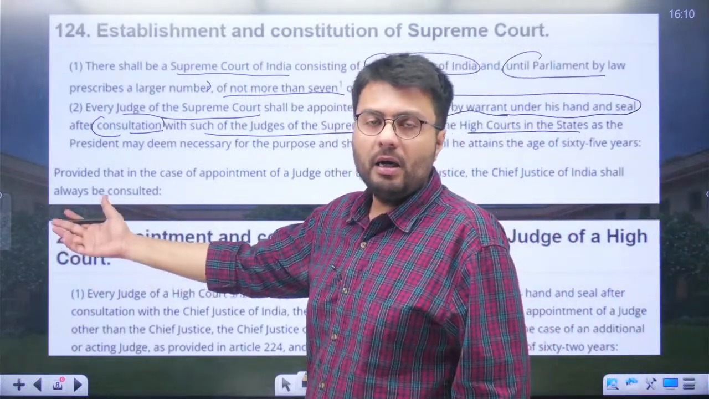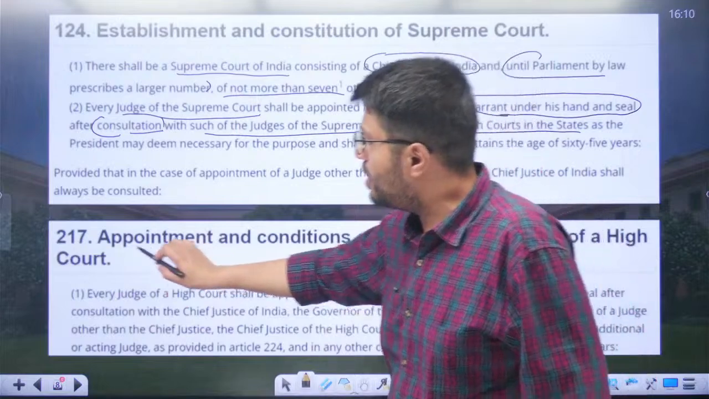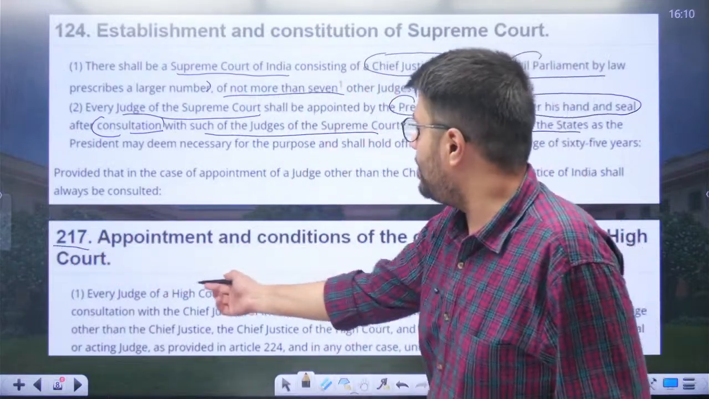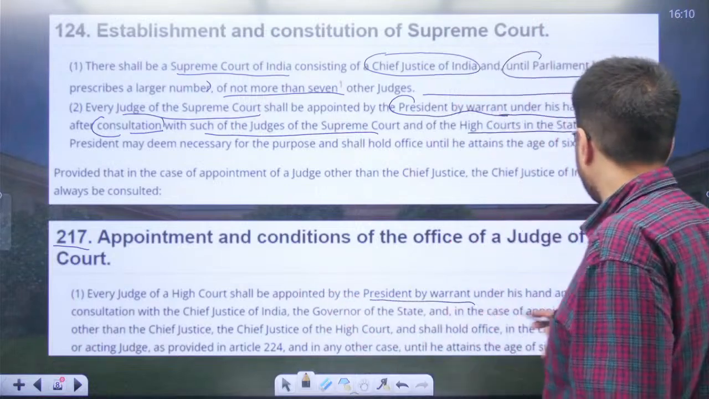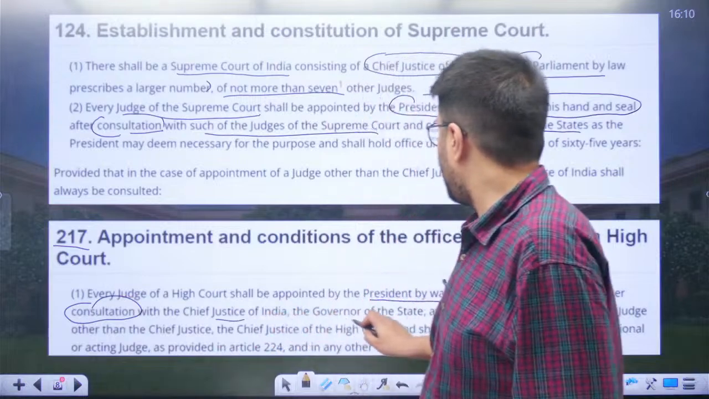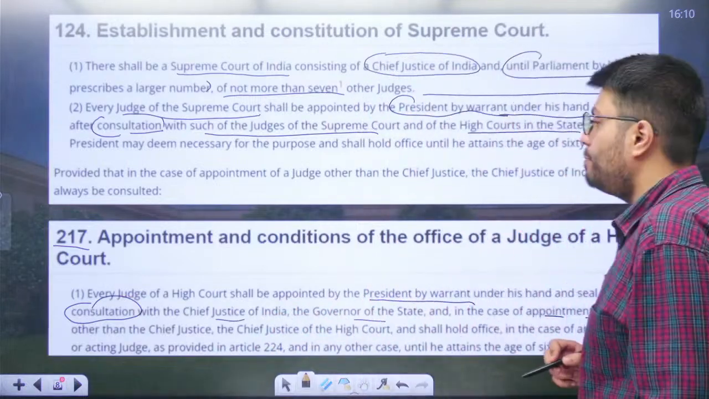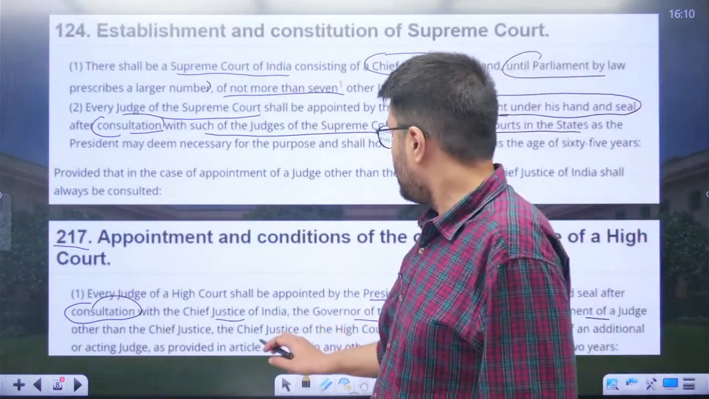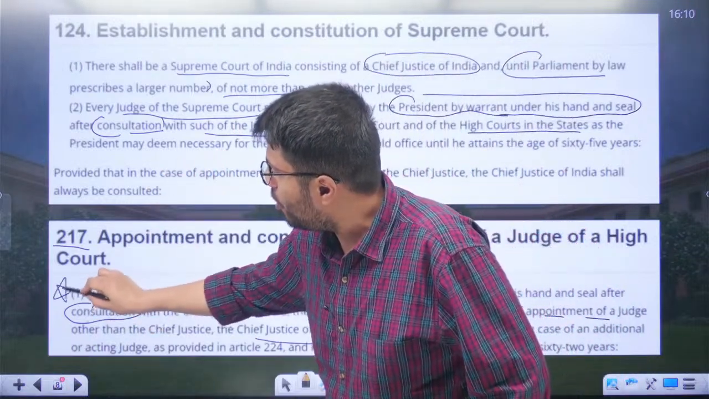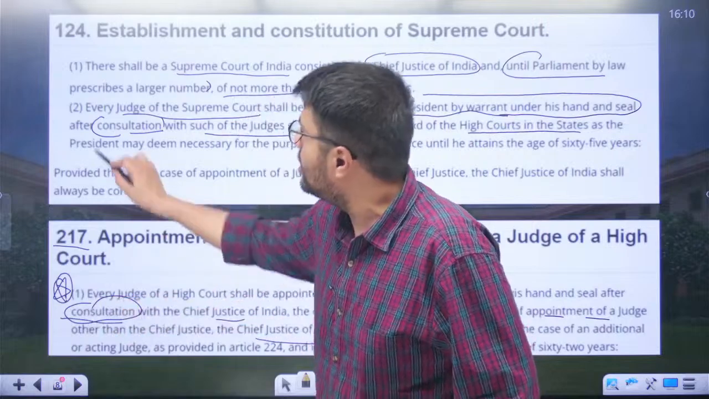Similarly, if you look at the appointment process for judges of High Court in Article 217, it also says that every judge of High Court shall be appointed by the President after consultation with the Chief Justice of India, the Governor of the state, and in case of appointment of a judge other than Chief Justice, the Chief Justice of that High Court. So the moot point of this article, or both of these articles, is the word consultation here.